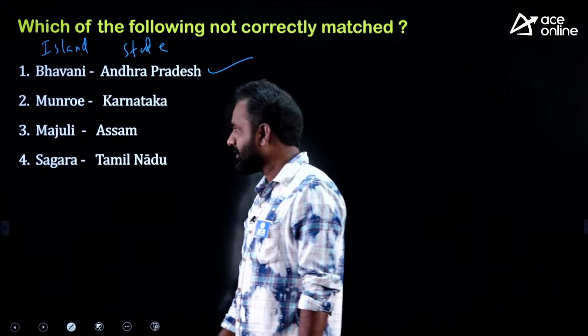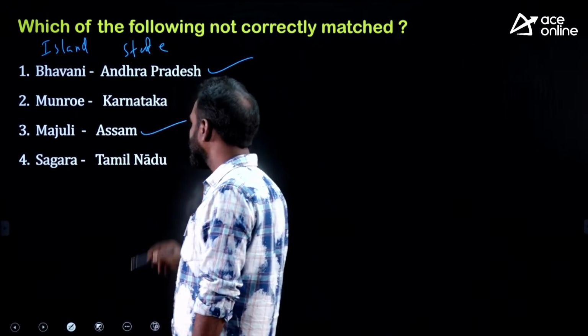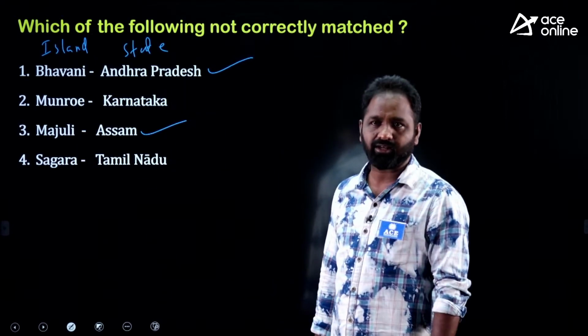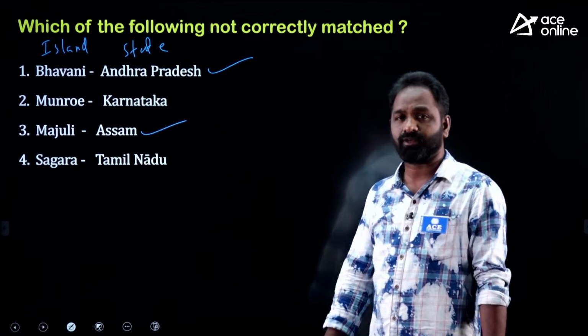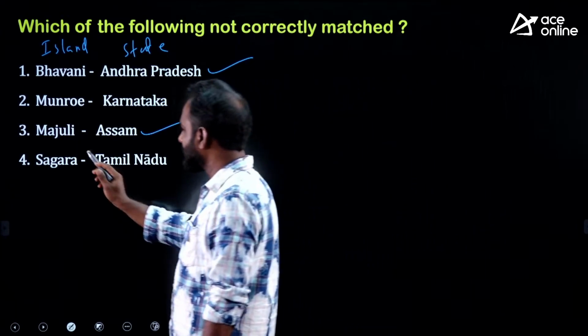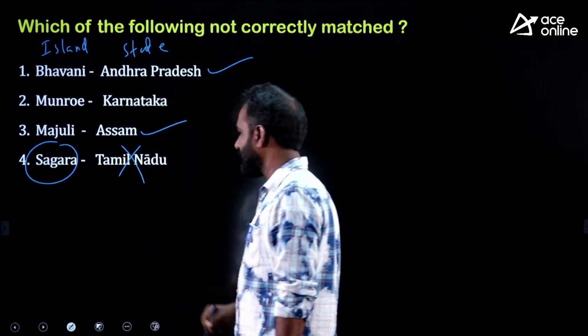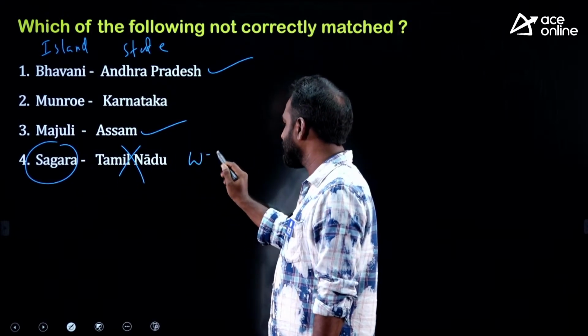And second one is the Majuli Island. Everybody knows that. It is the largest river inland island. That is Majuli. It is located in Assam. But this Sagar Island, it is not in Tamil Nadu. It is in West Bengal.